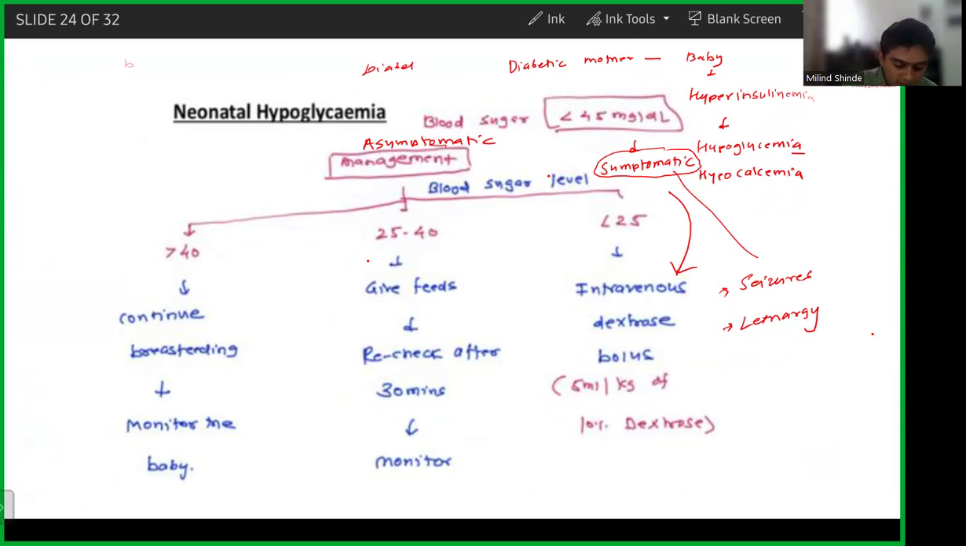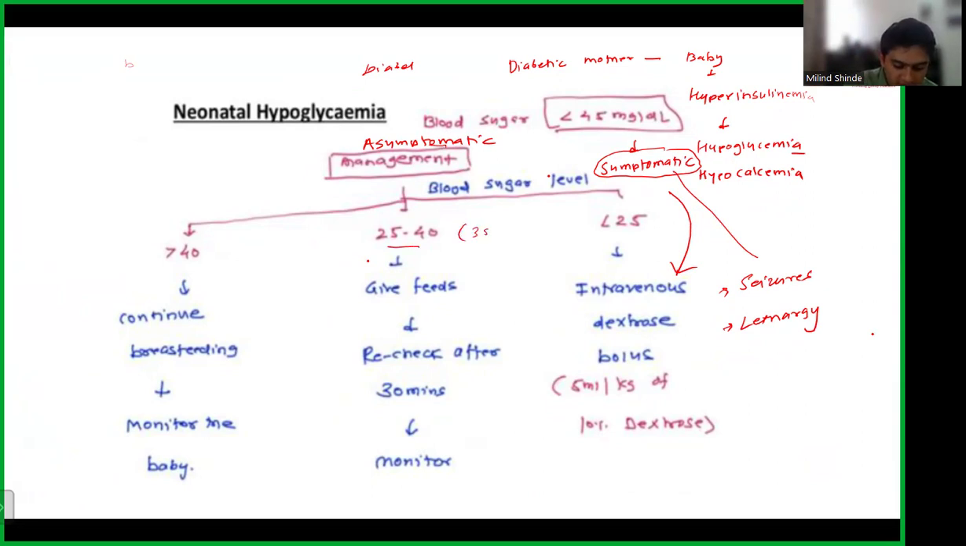If the level is 35 to 40, and in our question the level is 35, which is in this category, we give feeds and check the blood sugar after 30 minutes. You give feeds, supervise feeds, check the blood sugar after 30 minutes, and then monitor the baby hourly for blood sugar, because if the child has become hypoglycemic once, he can become hypoglycemic again. So you have to be careful. And if it is less than 25 asymptomatic, or less than 45 symptomatic, you have to give IV glucose in both cases.